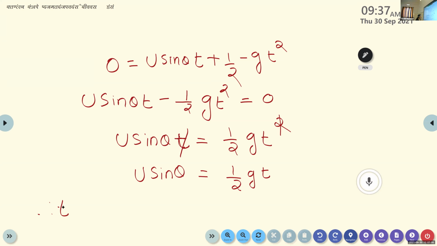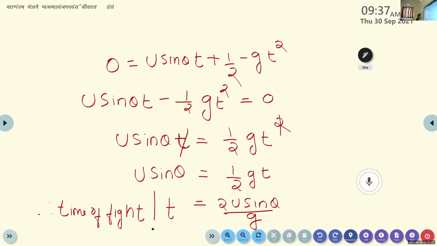Therefore, the time of flight, just rearranging the equation, T is equal to 2u sine theta by G. Yes, it is 2u sine theta by G. This is the expression for time of flight for a projectile. That is, the time taken by the projectile to complete its trajectory is known as the time of flight. Okay, so T is equal to 2u sine theta by G.